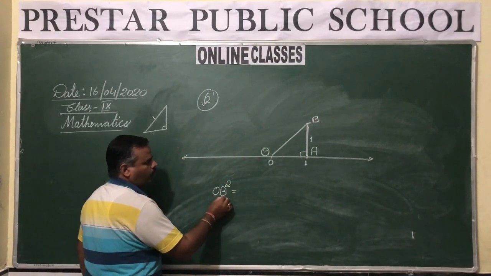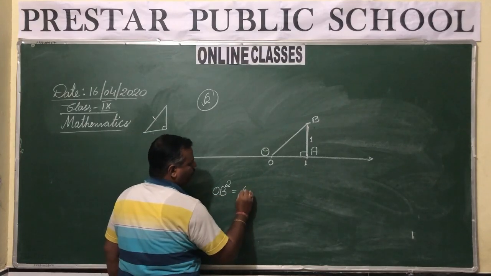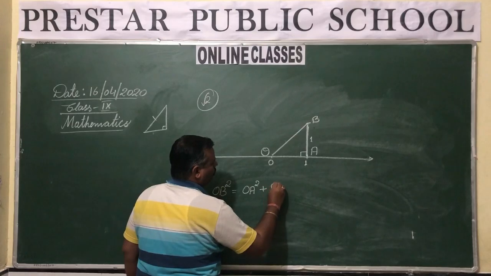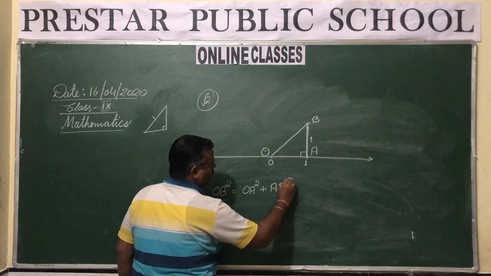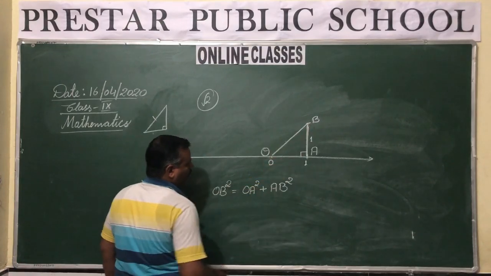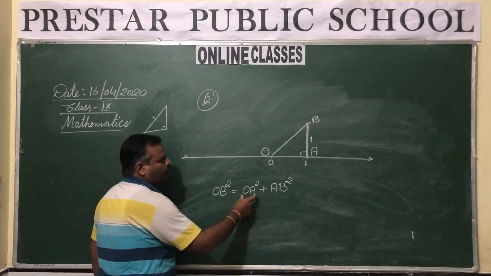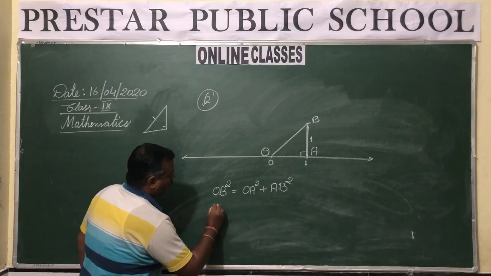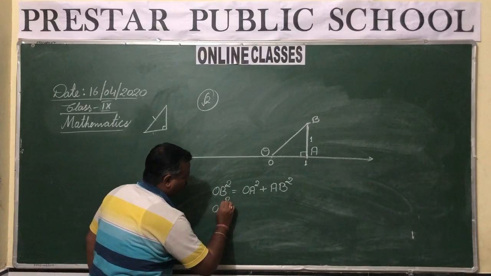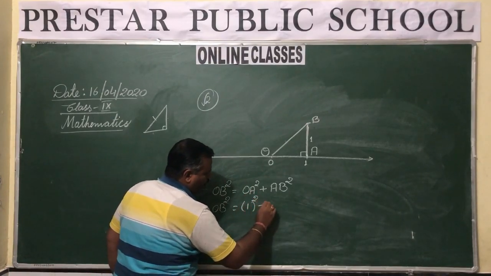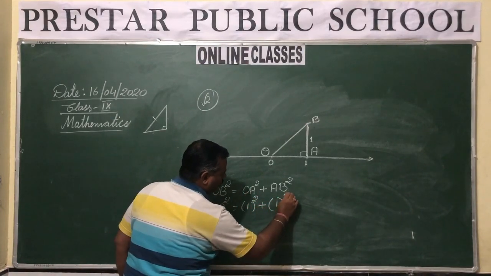So the square of OB equals the sum of the squares of the other two sides, OA and AB. So OB squared is equal to OA squared plus AB squared. What is the length of OA? It is 1 unit. What is the length of AB? It is also 1 unit.